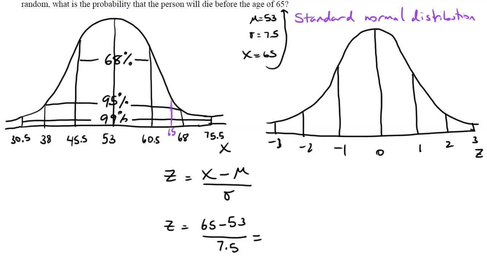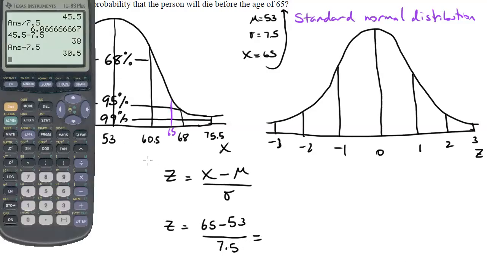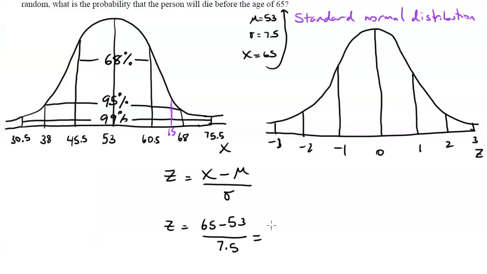I'll do this in the calculator. We have 65 minus 53. Come on, give me... Is my shift key not working? Okay, I forgot, you've got to do it on the calculator. My bad. Divided by 7.5. So that's 1.6, just like we thought, right? It's 1 point something. So this is 1.6.